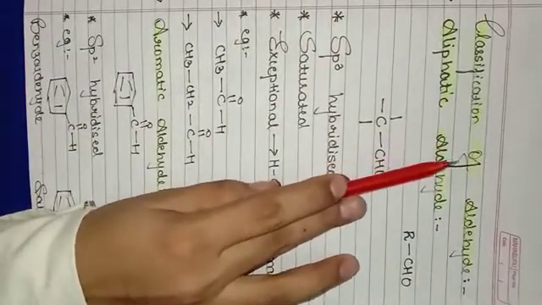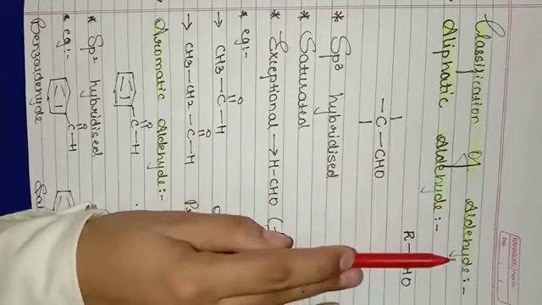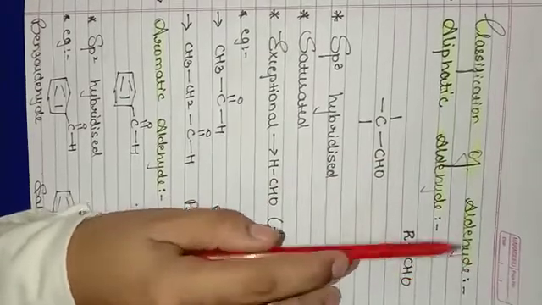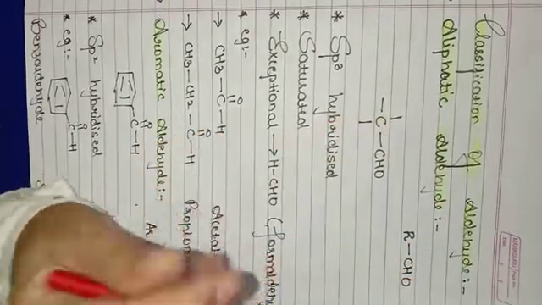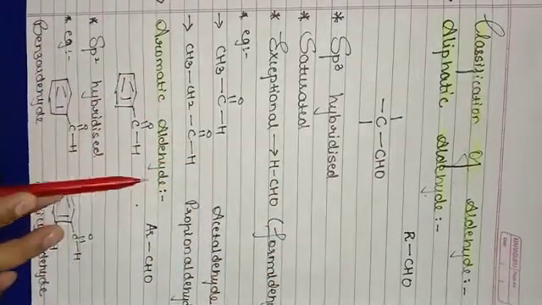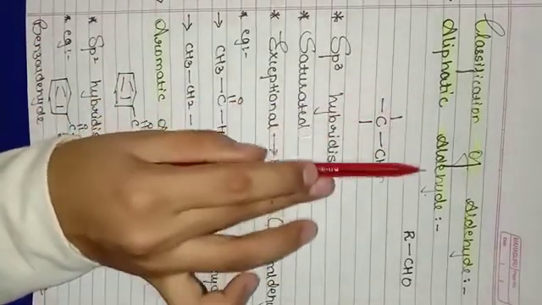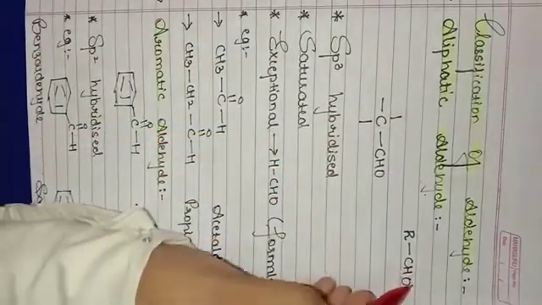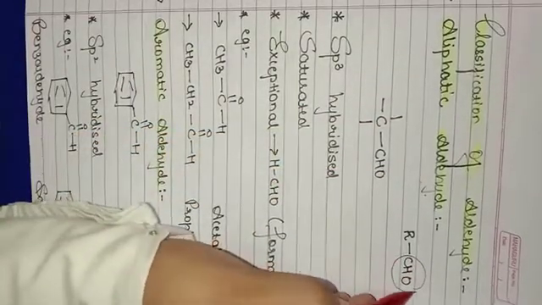We are moving towards classification. Firstly, we are going to study classification of aldehyde. It has been classified into two types: aliphatic aldehyde and aromatic aldehyde. First, we are going to study aliphatic aldehyde. This is the functional group for aldehyde.